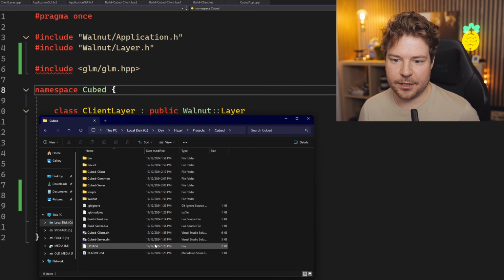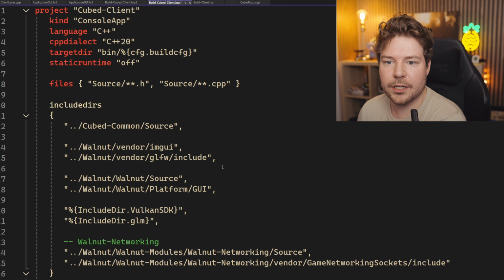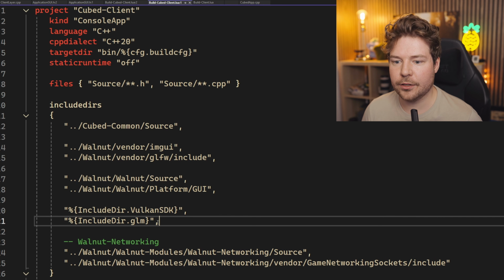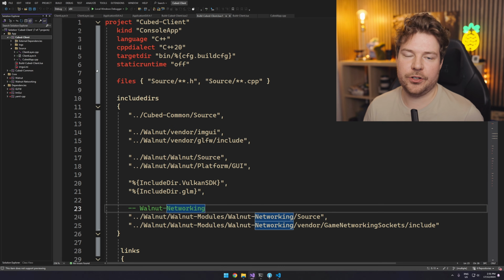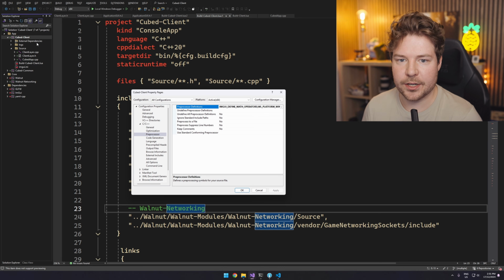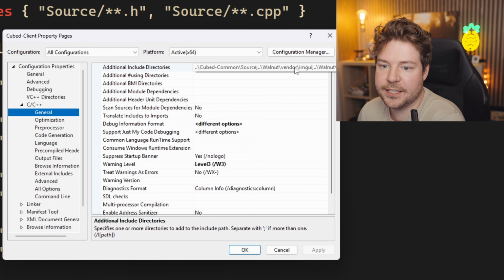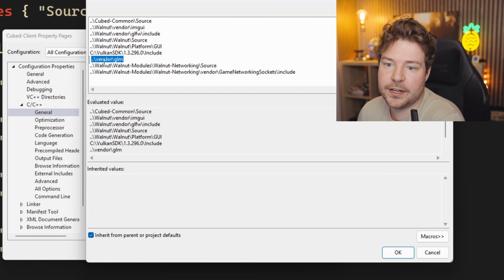This is a good test as well because GLM might not be included. So if we have a look at maybe build cubed client, I don't think it is. I said it actually include directory GLM, but are these actually set? One way that we can check for sure is if we go to the property pages for this, I just clicked on that and press Alt Enter, then we can go into C++ General and then the additional include directories here and just make sure that we do in fact have GLM.